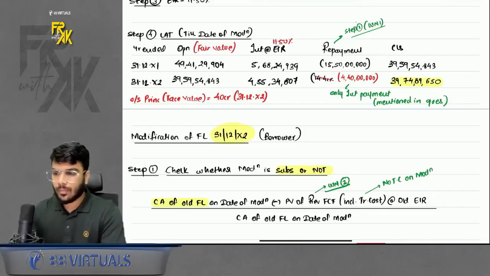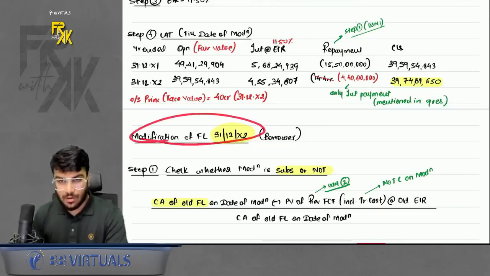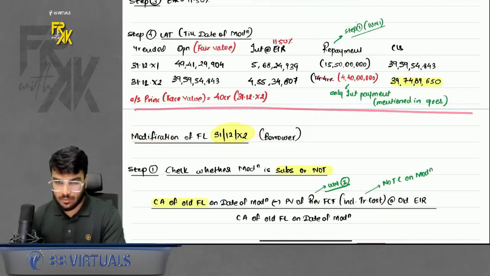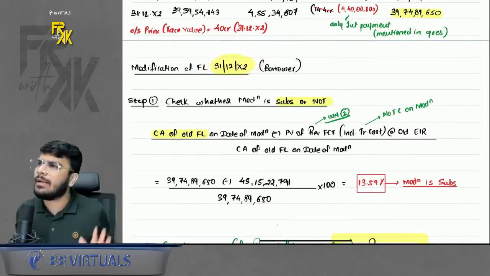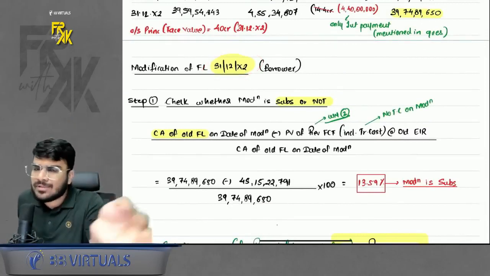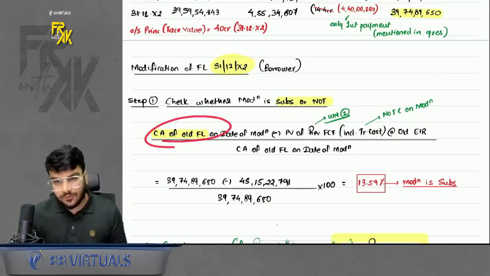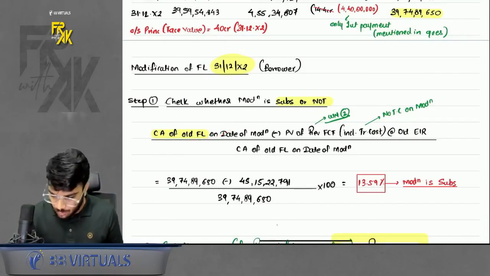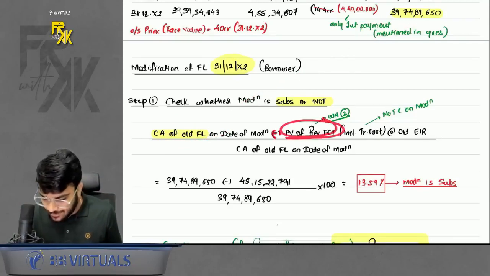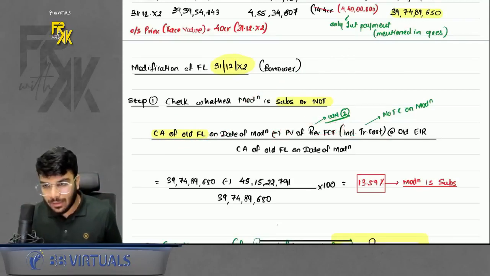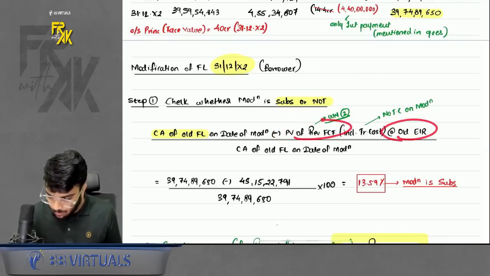Yes. Now we will do the modification accounting. Okay, so this was the before modification accounting. Okay, now under modification, just remember the steps. What was step number 1? So step number 1 was to check whether it is substantial or not. So check it. First we need the carrying amount of the old financial liability. We already have it through LAT. Then we need the present value of revised future cash flows, including transaction cost at the old EIR. How do we find this, sir?